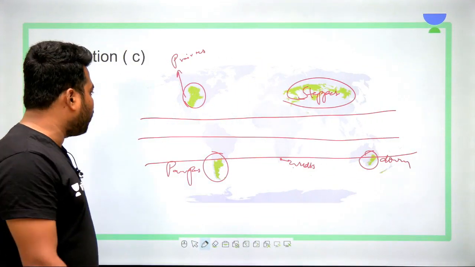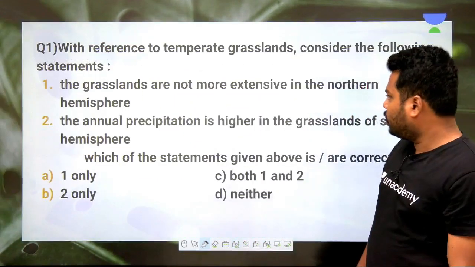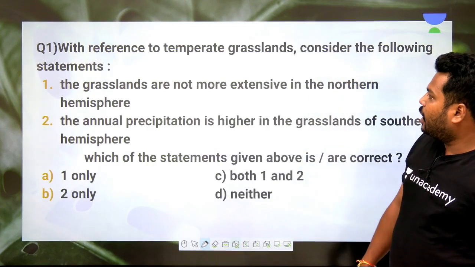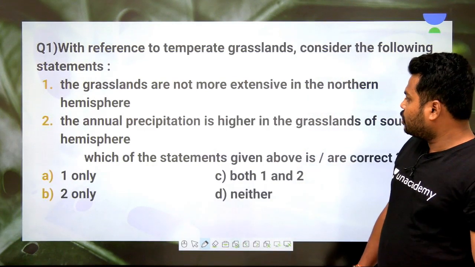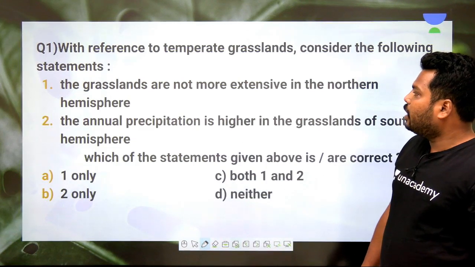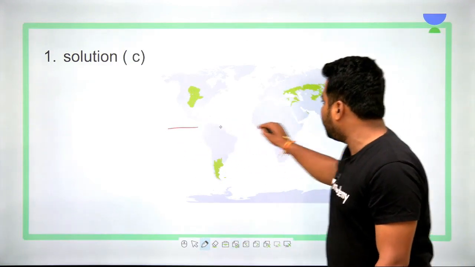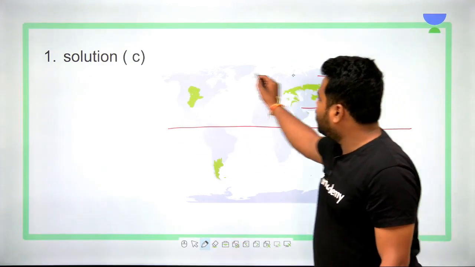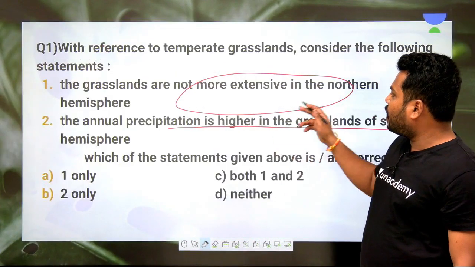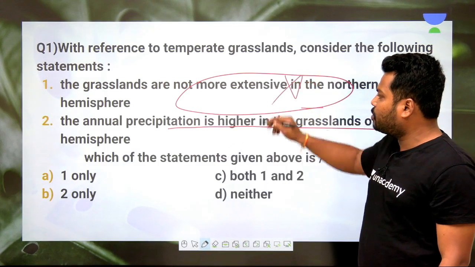Now if you check out the options they have given: temperate grasslands are not more extensive in the northern hemisphere. Clear? So with reference to this, what is the perfect statement? They are more extensive. Where are they more extensive? If you see, they are more extensive in the northern region when compared to the southern region. They are not more extensive in the northern hemisphere, hence this option is blindly wrong.